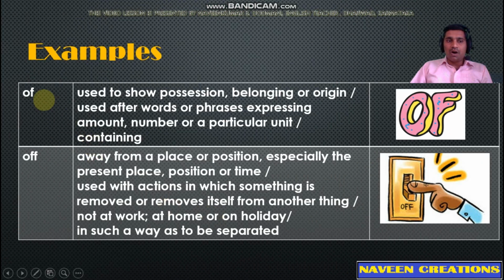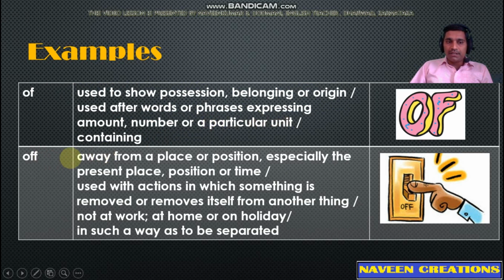Next words are "of" and "off". Both of the words are pronounced in the same way, but they have different spellings and different meanings. The word "of" means used to show position, belonging or origin, or used after words or phrases expressing amount, number or a particular unit, or containing.